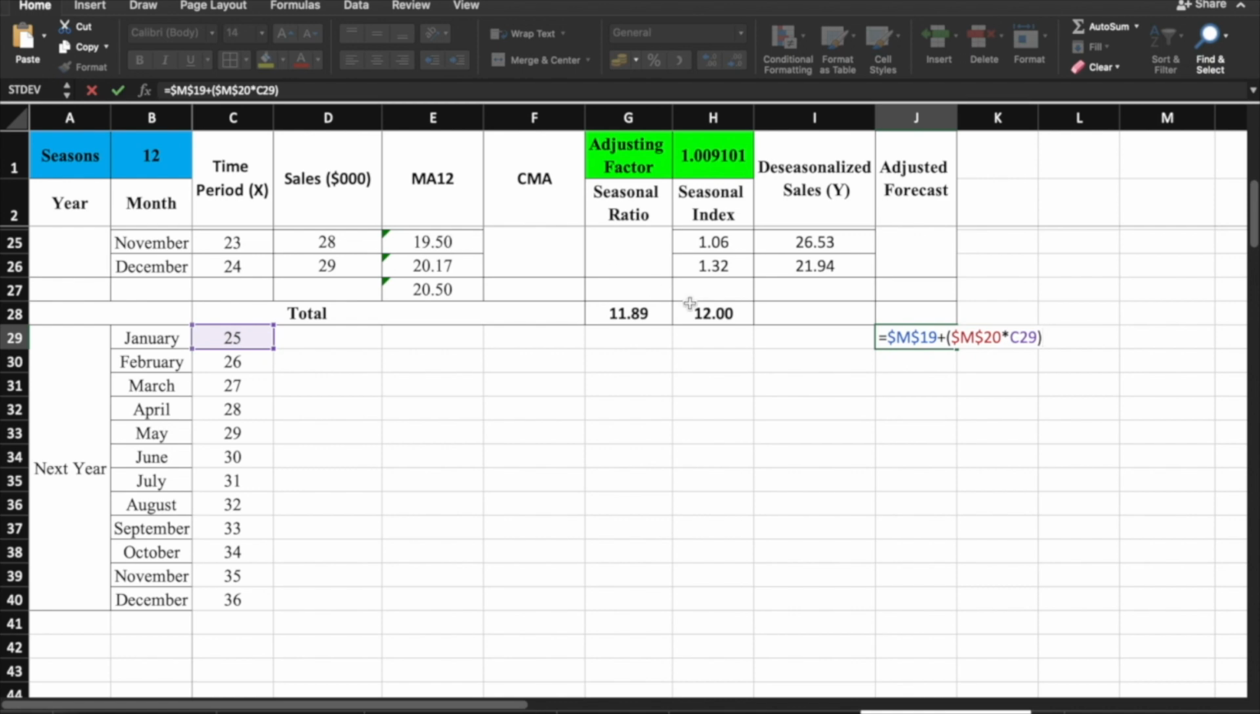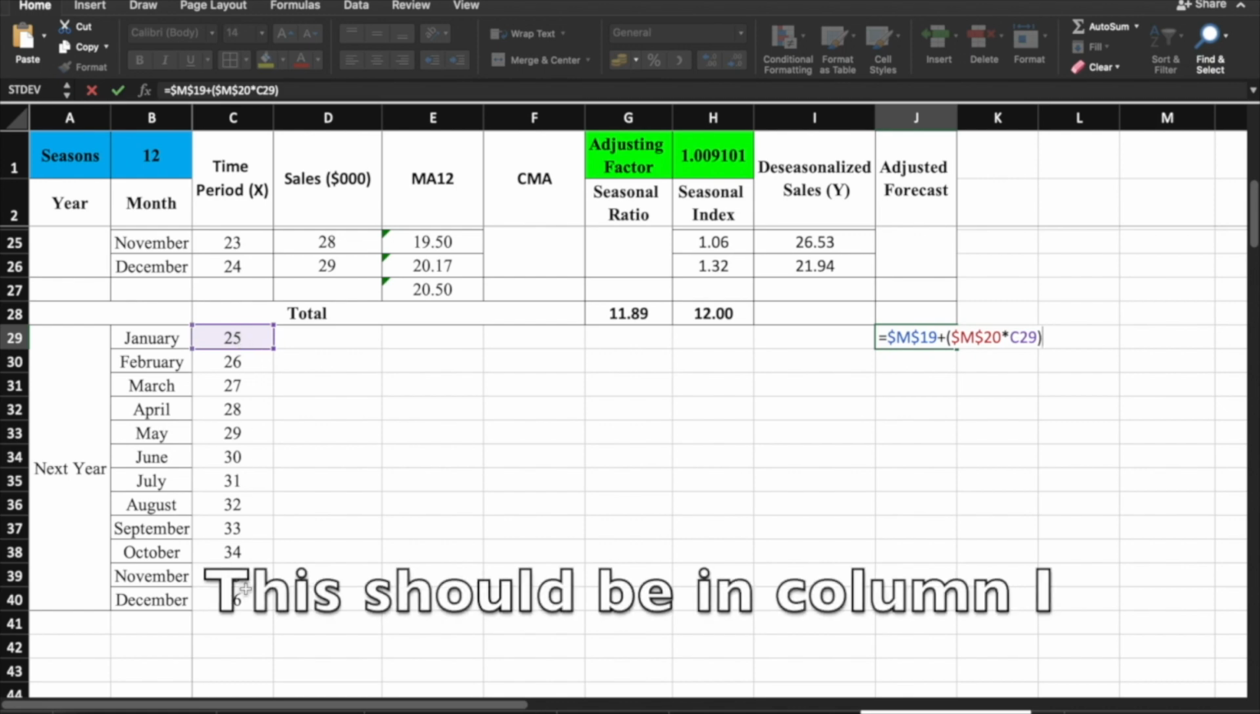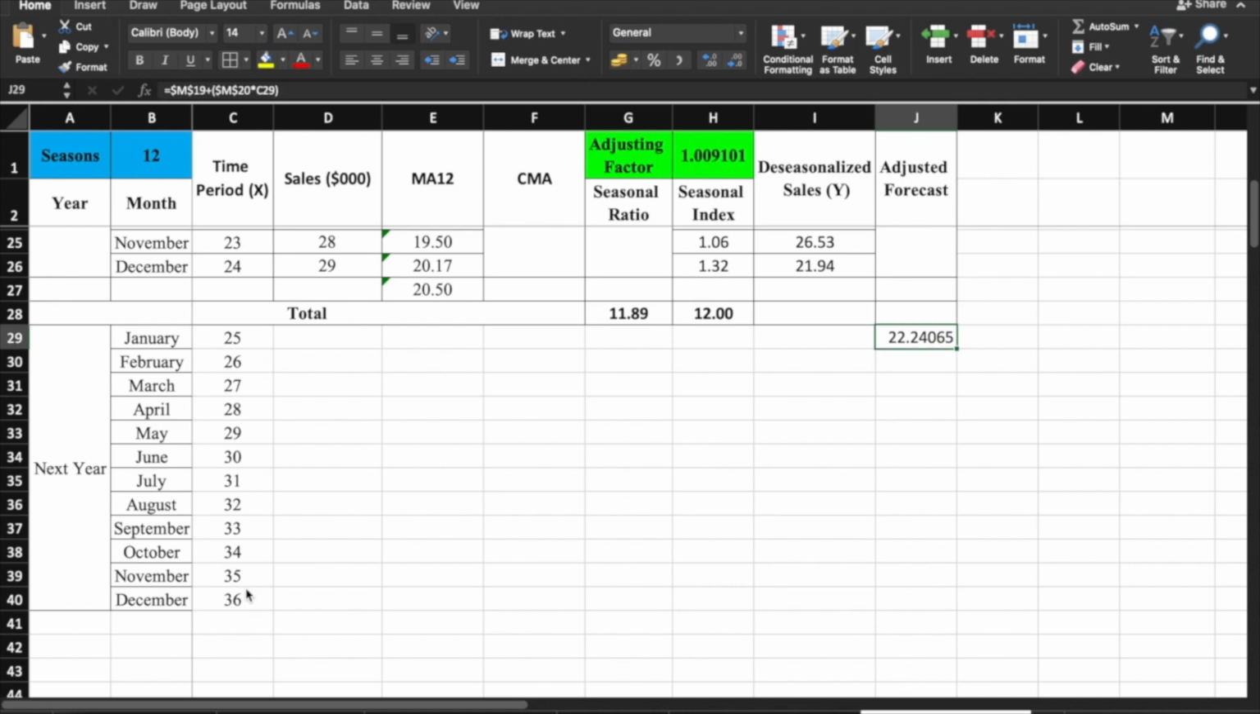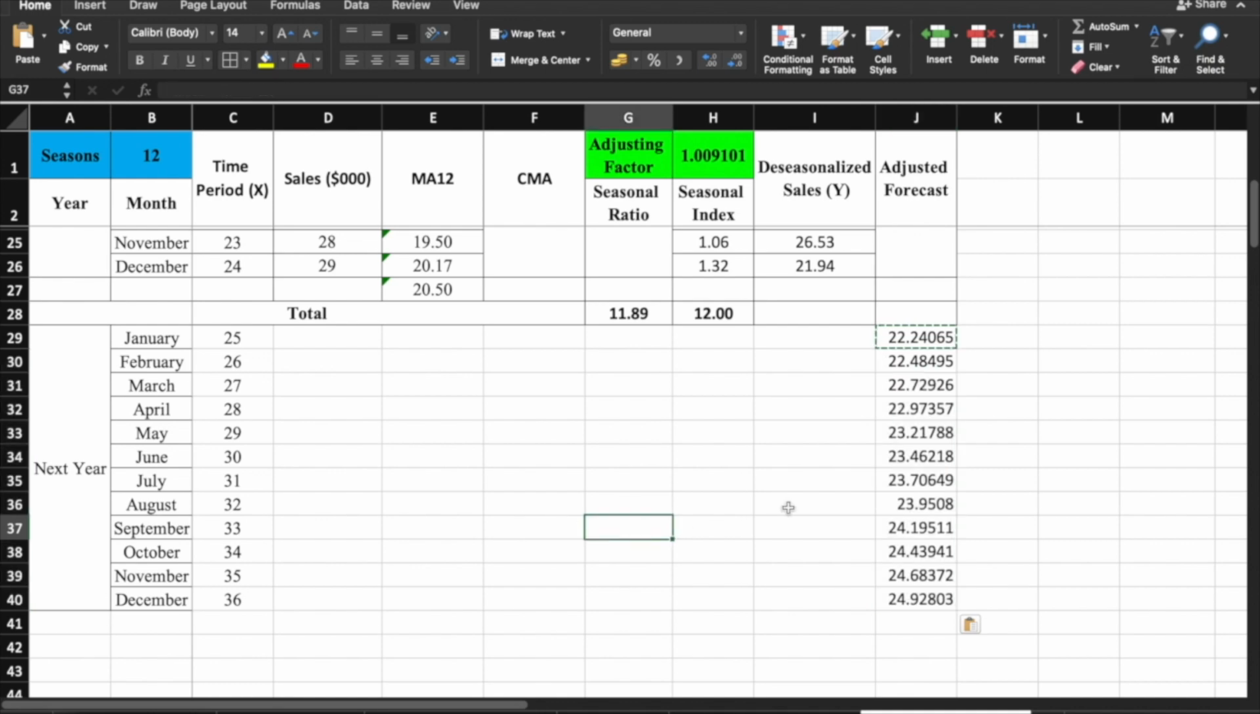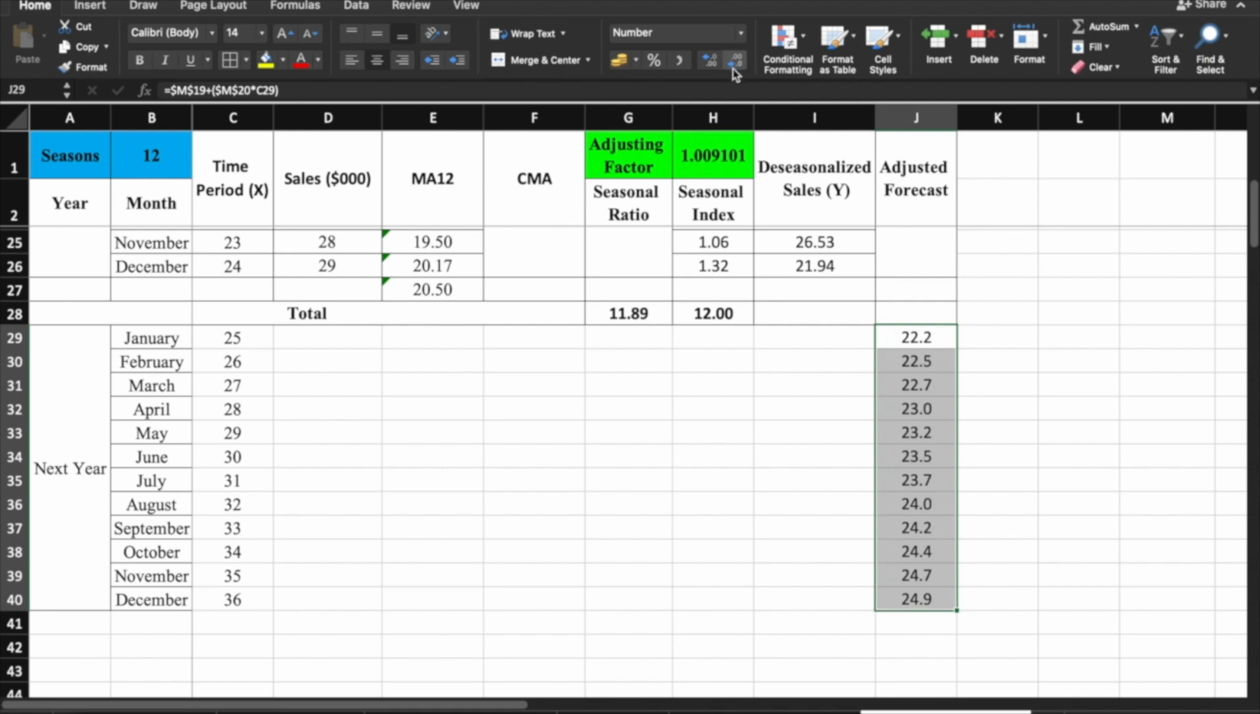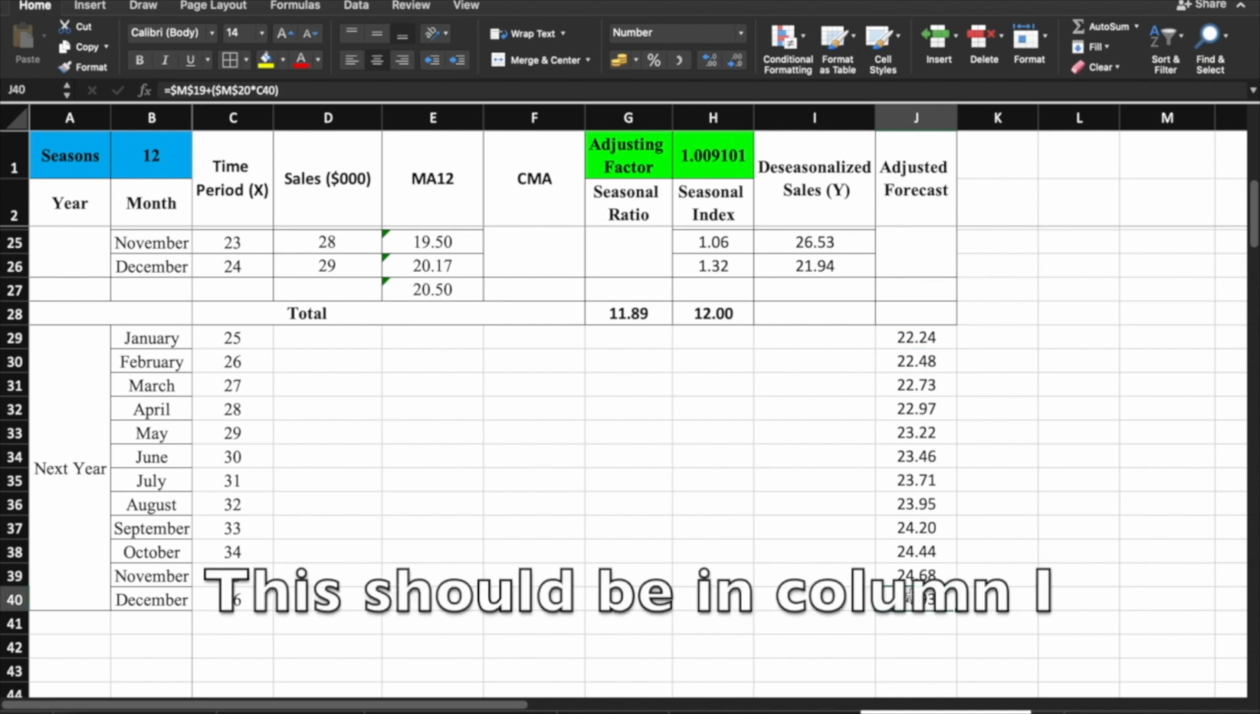Dahil while dragging the formula pababa, mababago itong mga values ng X natin. Again, that is from 25 up to 36. So, upon entering, ayan, na-enter na natin. Copy and paste. Okay, so this is our forecast for next year. Sinasabi natin dito na next year, January, we will be having 22.24 or $22,240 as our sales, and up to December, we will also have 24.93 or $24,930.